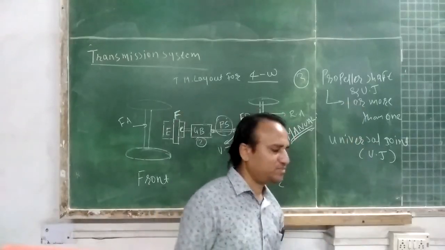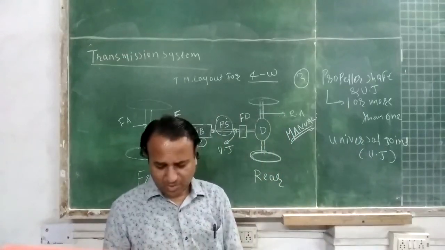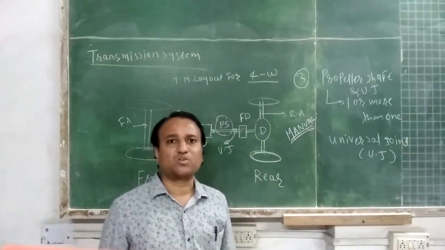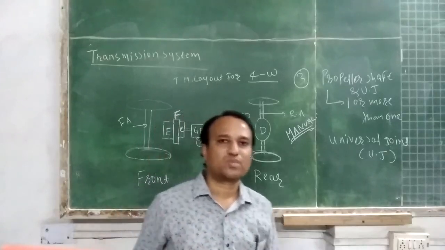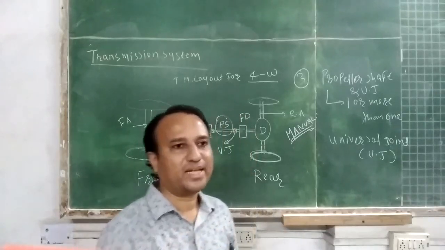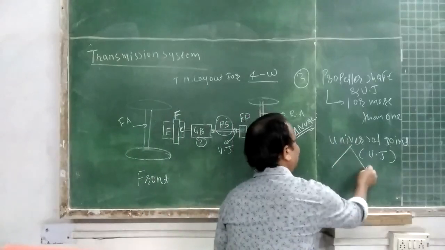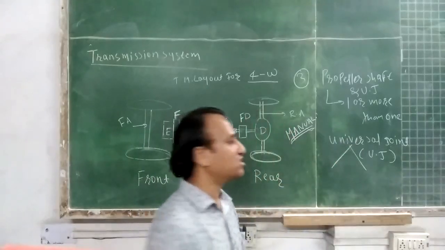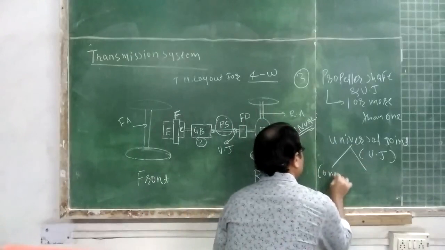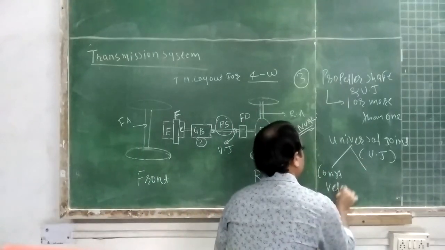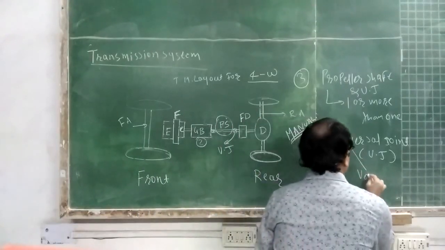Again, universal joint. I think you are familiar with certain universal joints, that is Hooke's joint, coupling, Oldham coupling. Okay. So the generalized classification of universal joint is constant velocity joint and variable velocity joint.